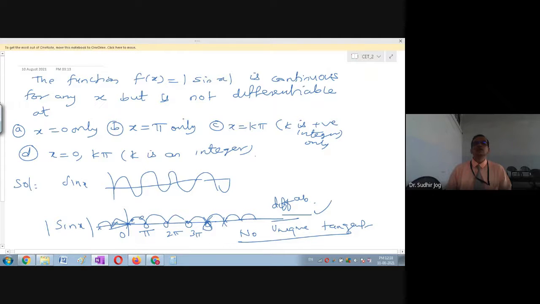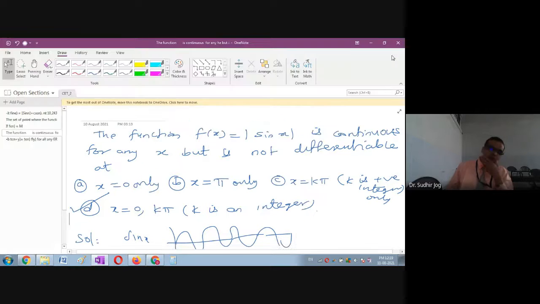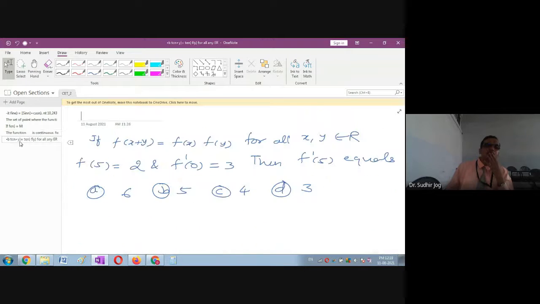So all the other three options are wrong. D is the right option, so you have to mark D. Let us look at the next example on differentiability, friends.